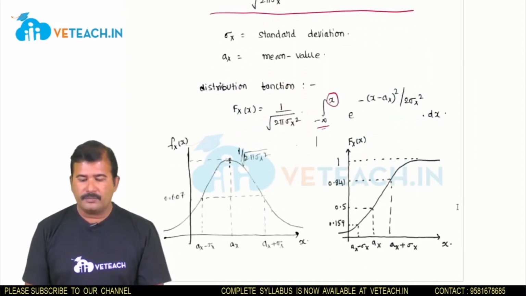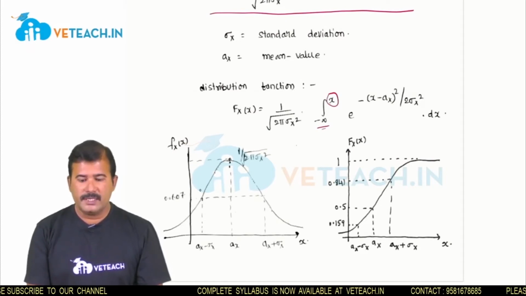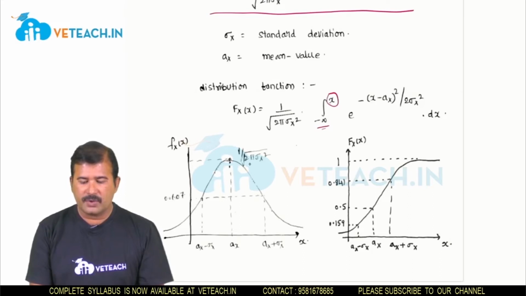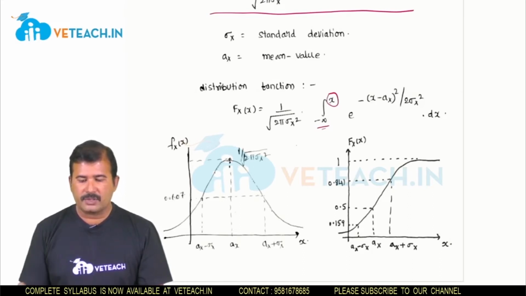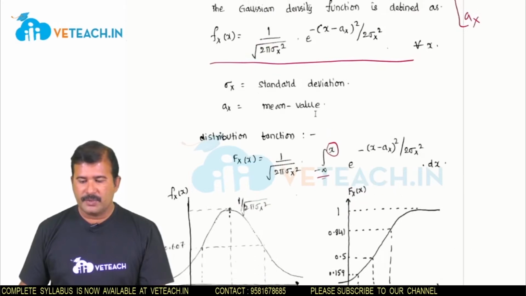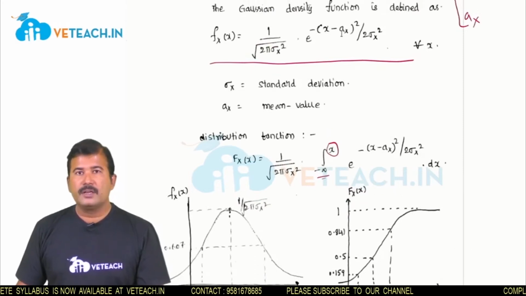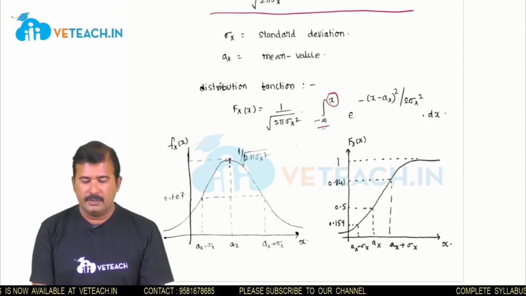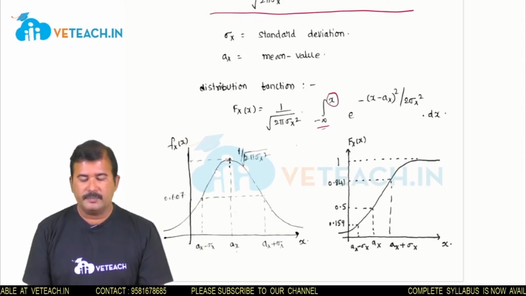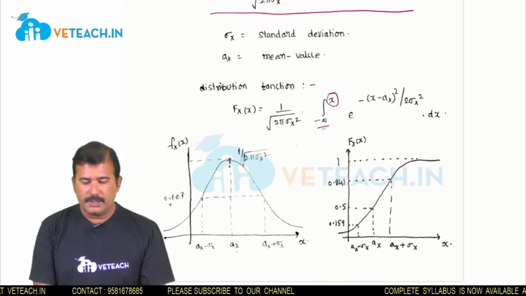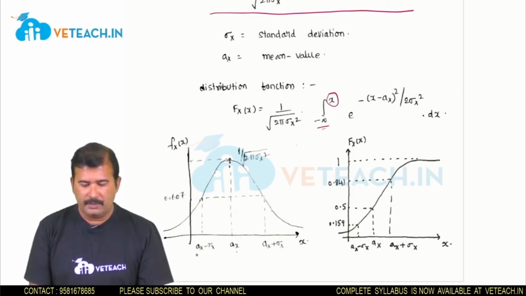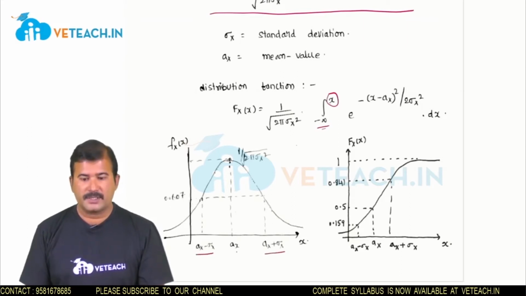If you observe the graphical representation of the density function, it is a bell-shaped function and the maximum value of this function is 1 by square root of 2 pi sigma x square. From the density function expression, we can observe that its maximum value occurs at x equals ax, that is, at the mean value. The graph falls to 60.7% of its maximum value at ax minus sigma x and ax plus sigma x.